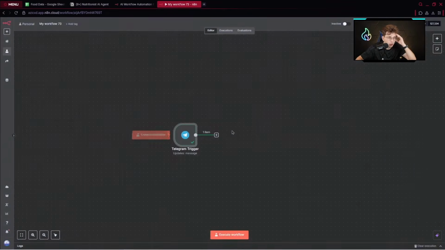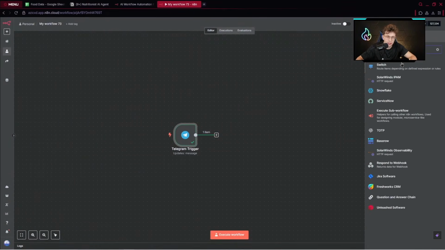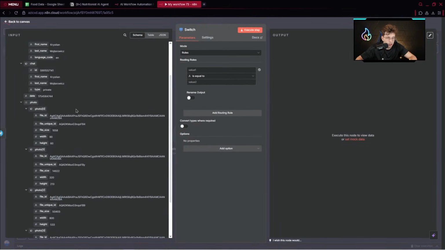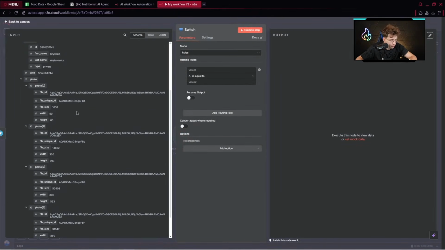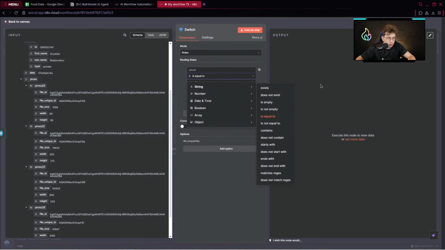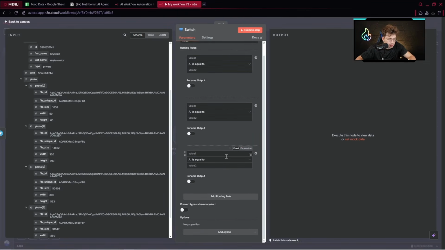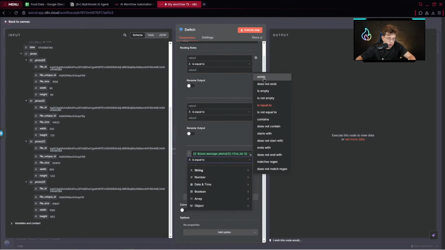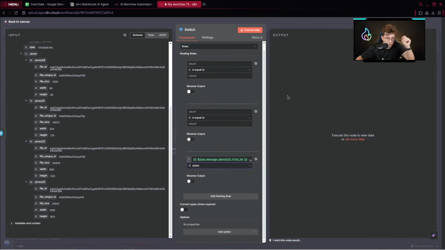But we can continue, and right away we would like to add a switch. We would like to have 3 paths. The first one is our text, so let's add the routing rules. The third one will be our image. So I can provide the value here and check if it exists, okay?